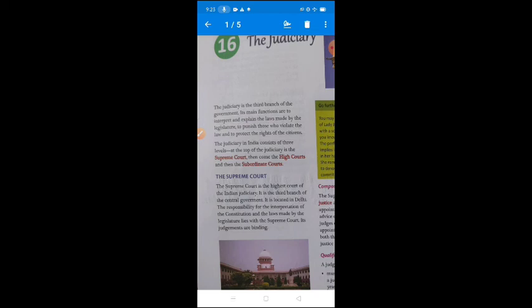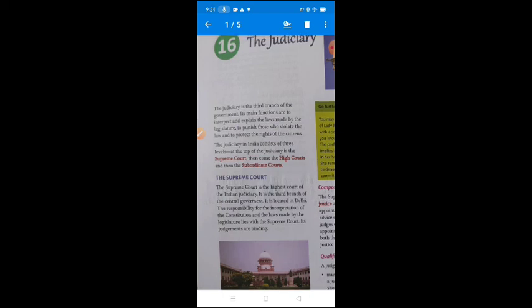What is the need for an independent body known as the judiciary? This is a very important question, because the judiciary is the body which interprets the law, which means it explains the law made by the legislature, punishes those who violate the law, and protects the rights of the citizen. For example, fundamental rights.